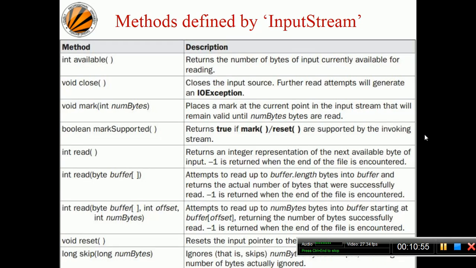void mark places a mark at the current byte in the input stream that will remain valid until numBytes bytes are read. So you put a marker here, and from here whatever size of information you want to read, you pass as a parameter. Let's suppose you have passed 4 bytes; until those 4 bytes of information have been read from the marker, this marker will remain as it is. boolean markSupported returns true if mark or reset are supported by the invoking stream.